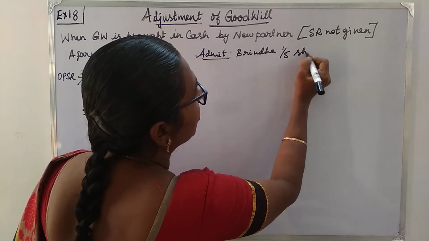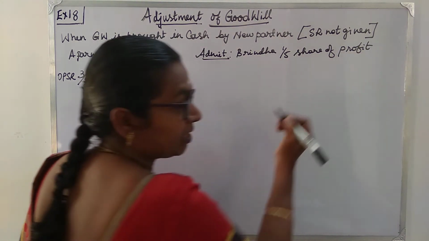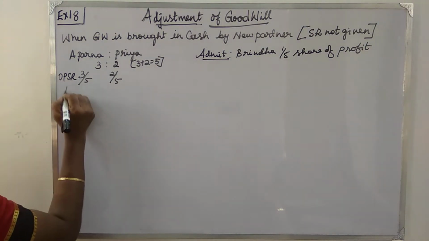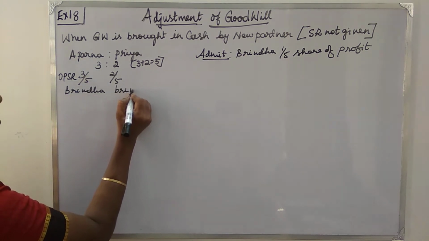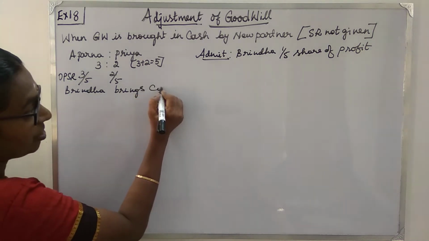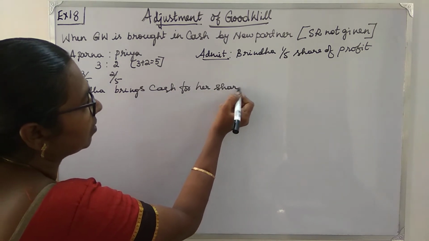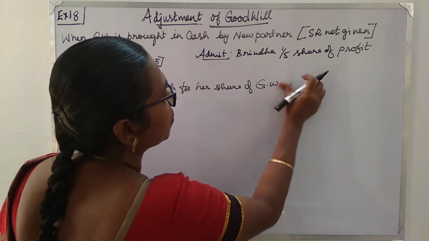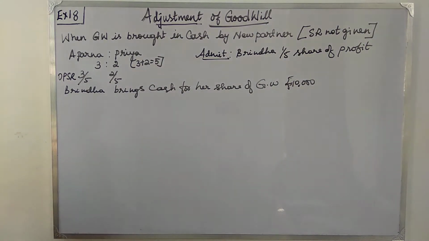And Brinda brings cash for her share of goodwill, and that amounts to rupees 10,000. Now here they have not given the sacrificing ratio.